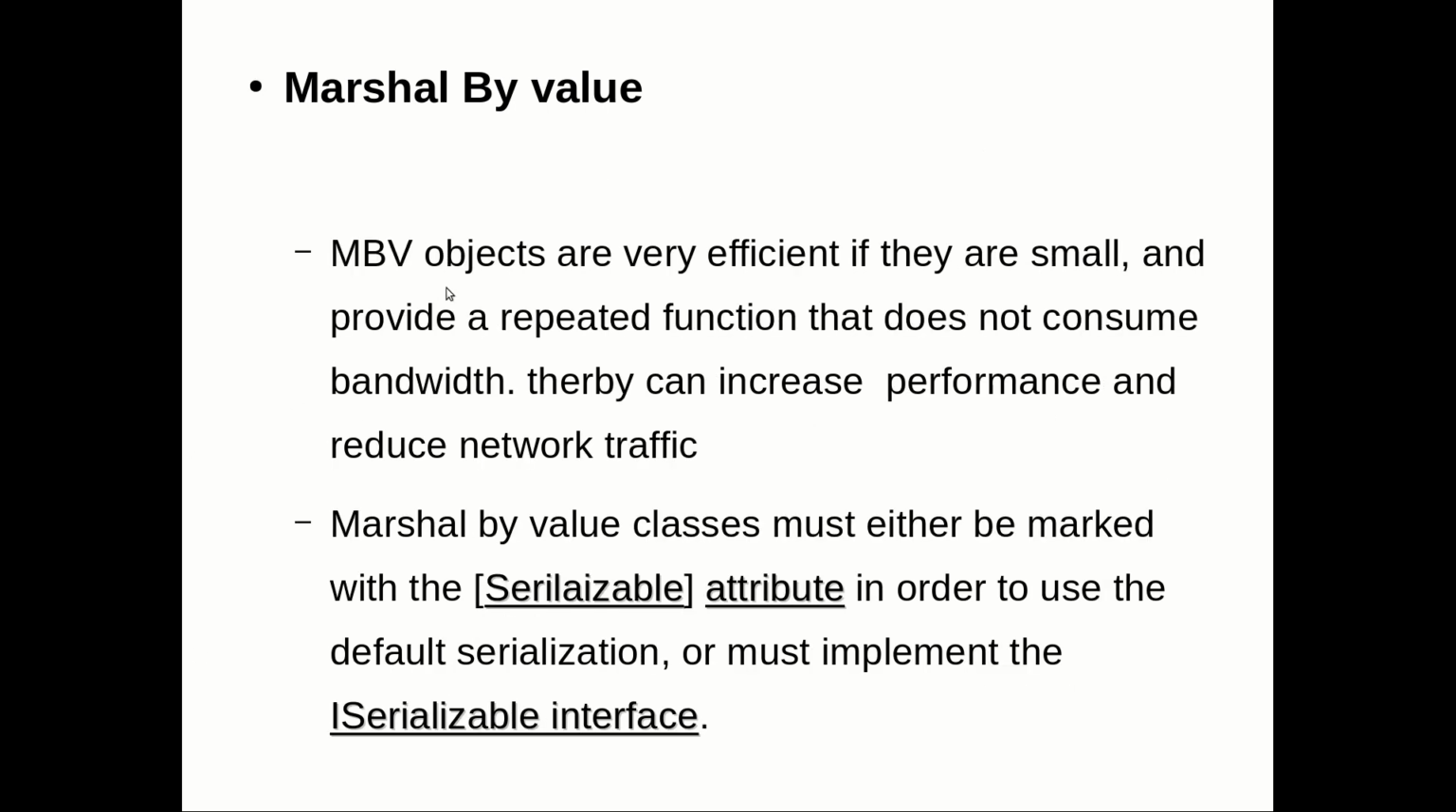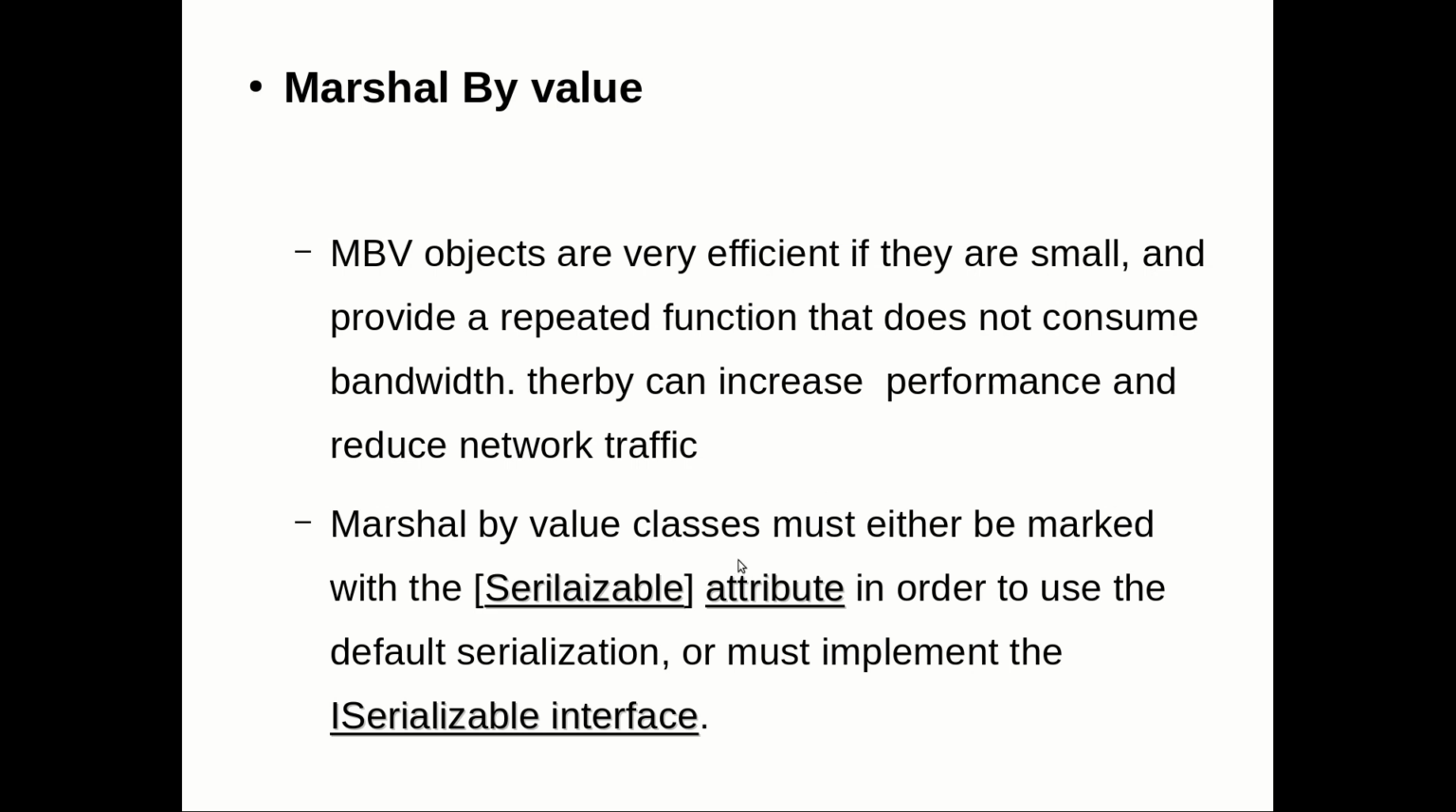Okay. So your marshal by value objects will be very efficient if they are going to be very small, and it provides repeated function calls that do not consume bandwidth. That is the advantage of marshal by value, because every time it need not go to the server and come back, right? Every request is not going to the server. The first request going to the server is to get the copy of the object, and all the other things are being processed only on the client side, so that it increases the performance and it reduces the network traffic.